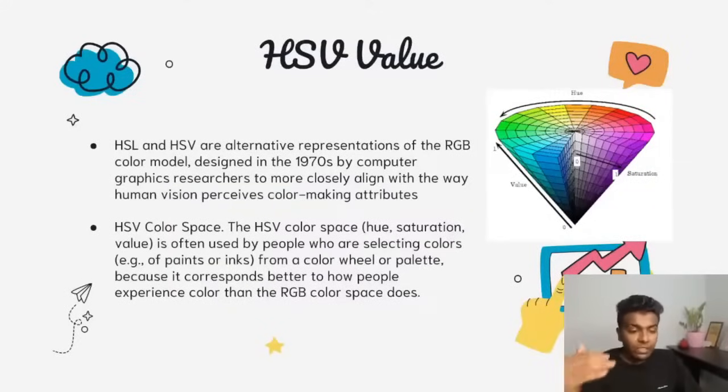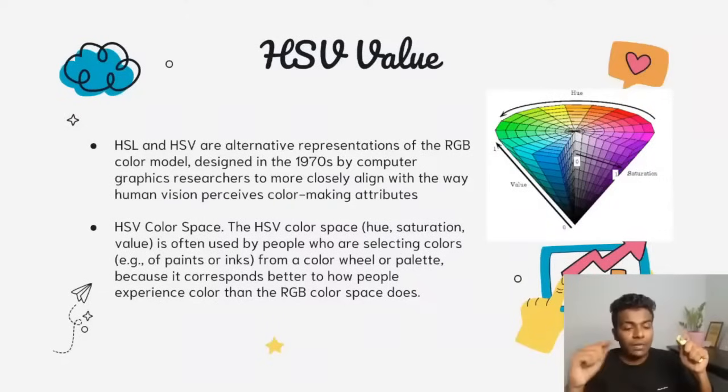So for that, we just want to give the color codes, the color values. There are a lot of other formats like RGB, but from that list, we are going to choose the HSV value. What is that? HSV is hue, saturation, value. Just see here. If you want to define this green color or yellow color, you can define it with the help of H, S, and then V.